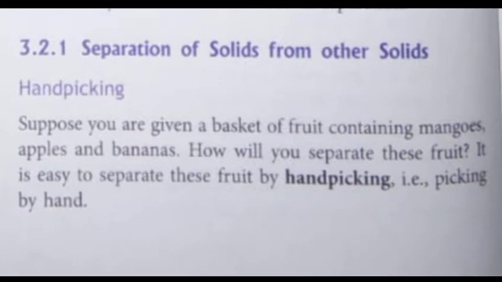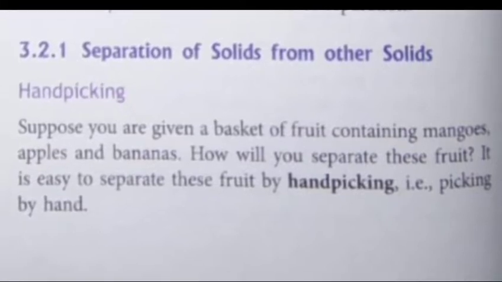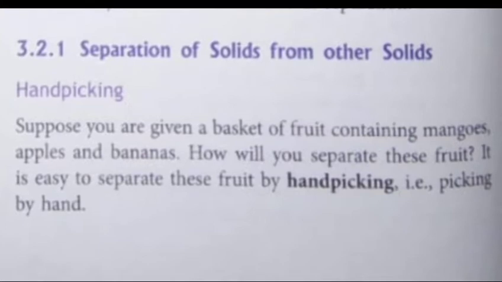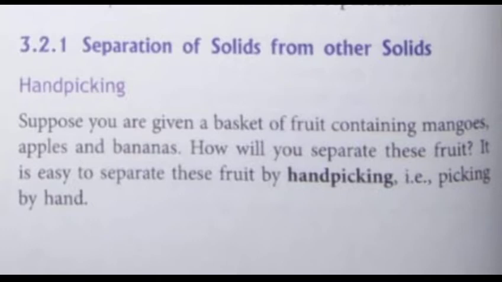Hand picking is what? Picking with hands. We will use hands for the separation of solids from solids. When you were separating the peas out of the veg pulao, you were simply picking the peas with your hands and separating them out from the veg pulao. That very process is also hand picking.